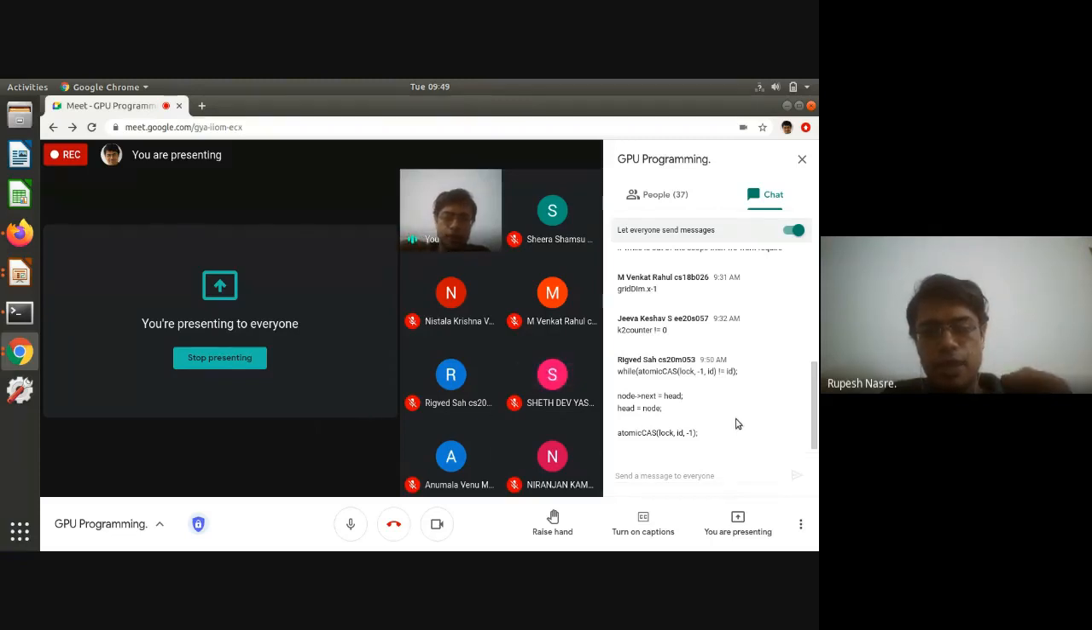So here Rigved has mentioned some code. While atomic cache lock, so this is the lock implementation. While atomic cache lock -1 ID not equal to ID, you wait till you get your turn. So this is like a lock implementation. And the last part of the atomic cache is essentially unlocking.